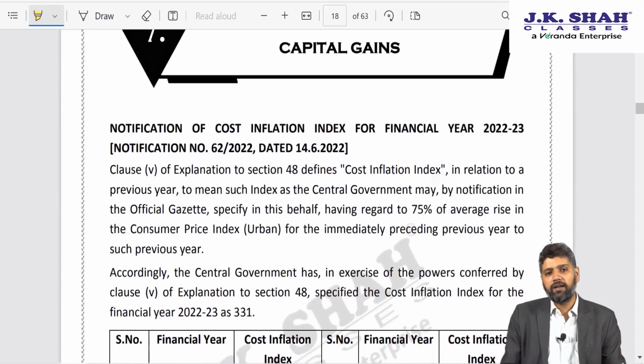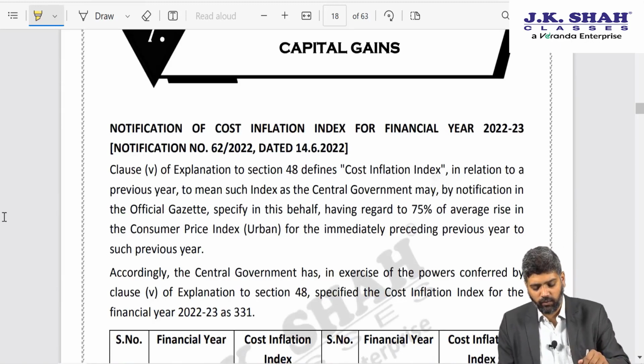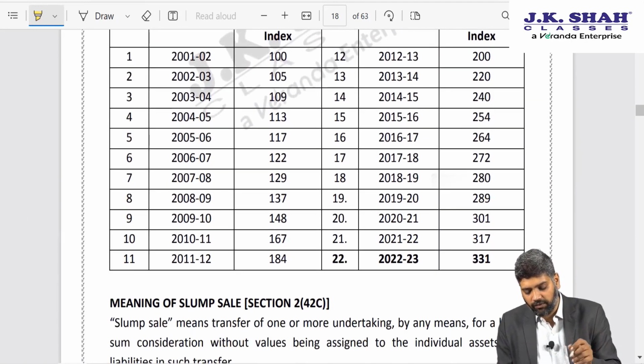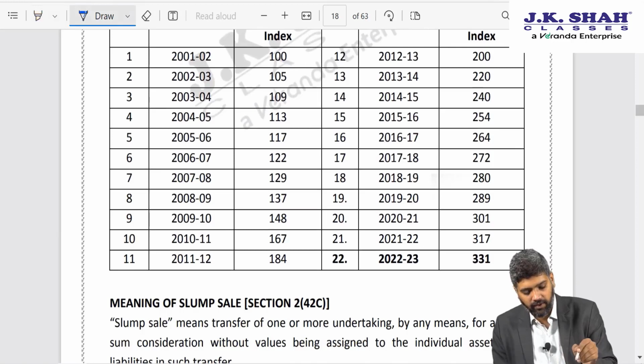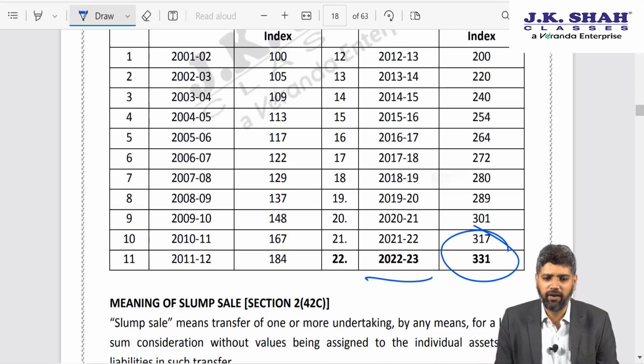Moving ahead to the next amendment, now this pertains to the capital gain chapter. First one is quite simple. The cost inflation index is 331 for FY 22-23. We know this because we have solved questions, so we are aware.